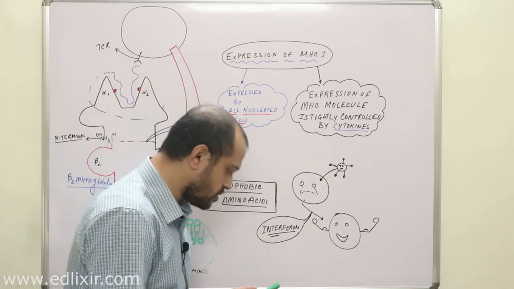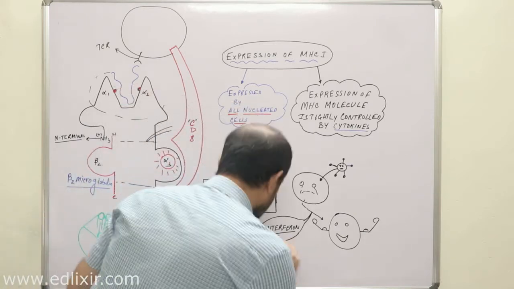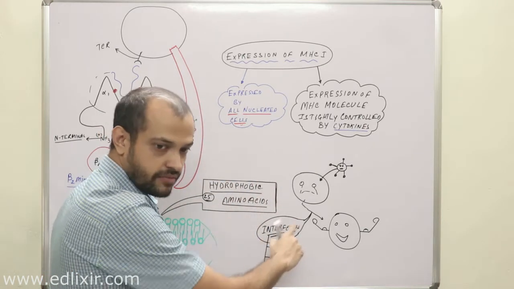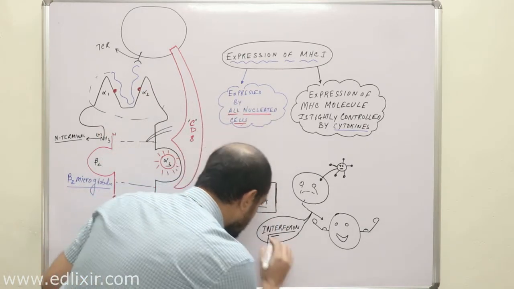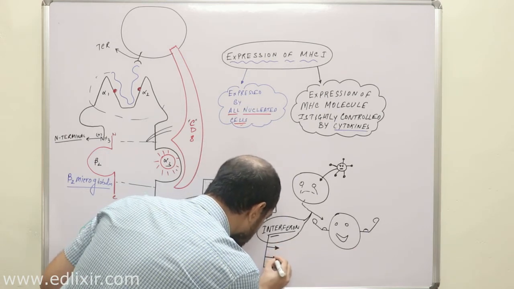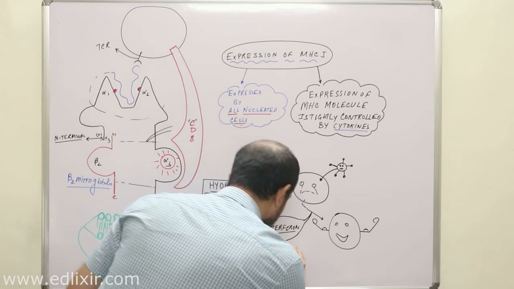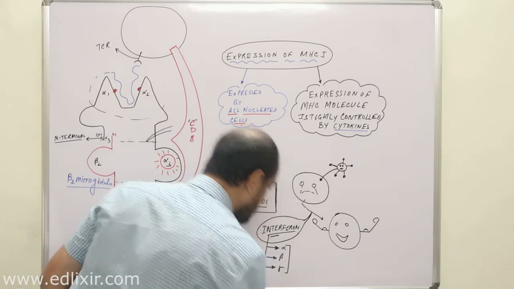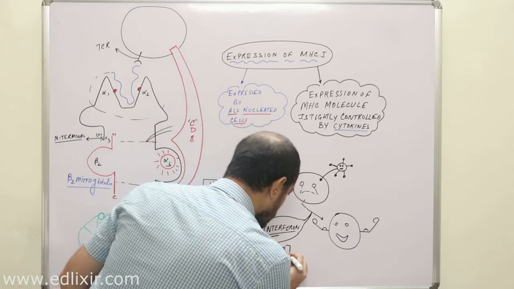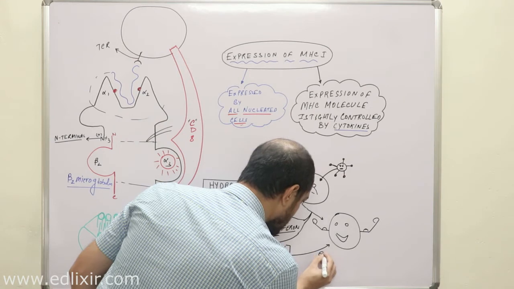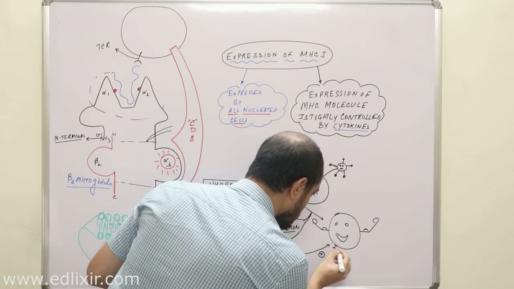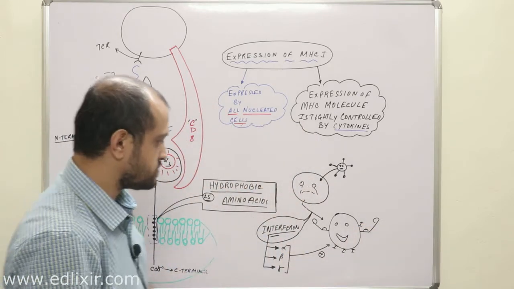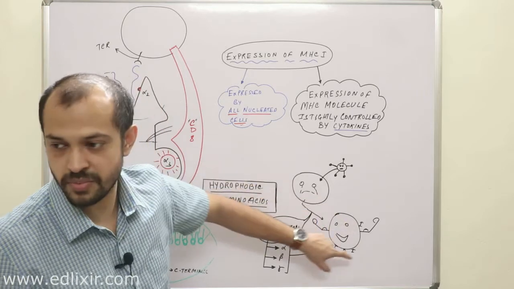Okay, now a very important point to understand is that there are actually 3 types of interferons. We will have a different class on virology. There we will discuss interferons in detail. There are actually 3 classes of interferons: interferon alpha, beta and gamma. Now listen with all your attention. Interferon alpha, beta and gamma, all these 3 interferons activate the expression of class 1 MHC on the surface membrane of any cell.